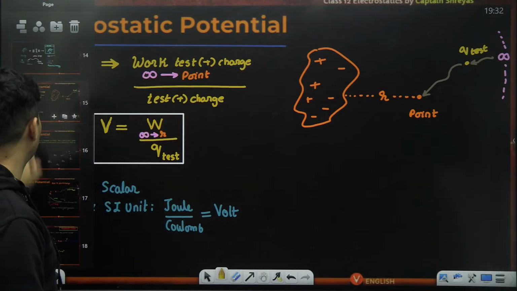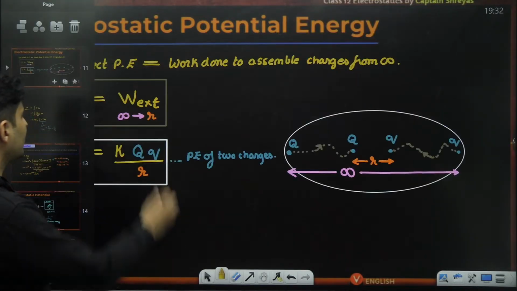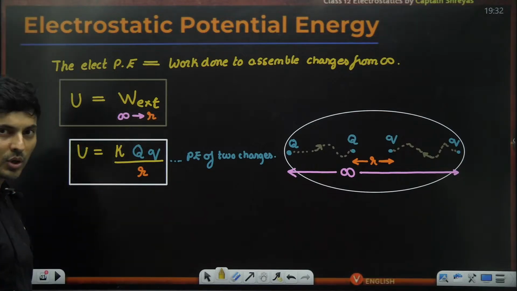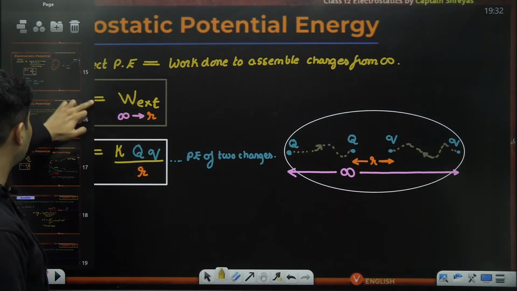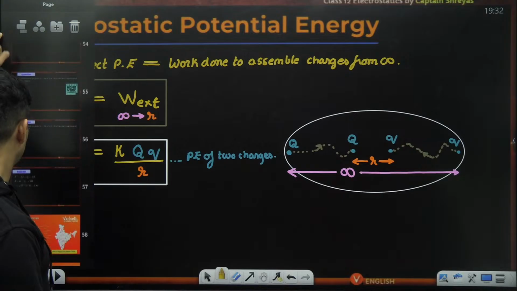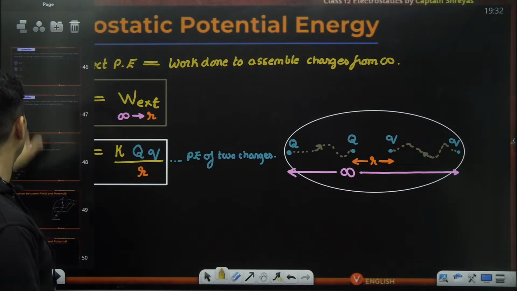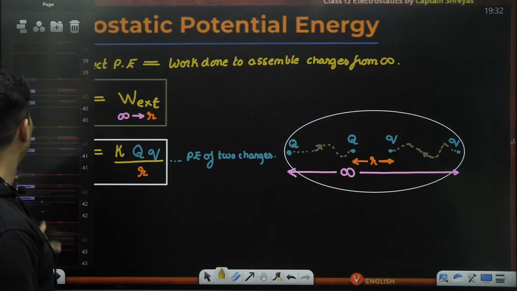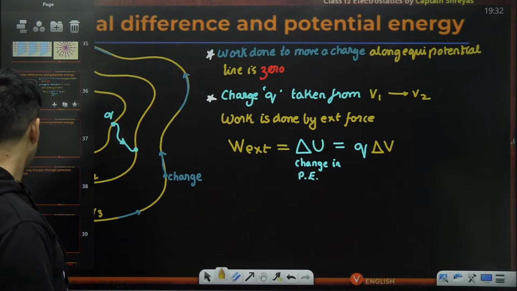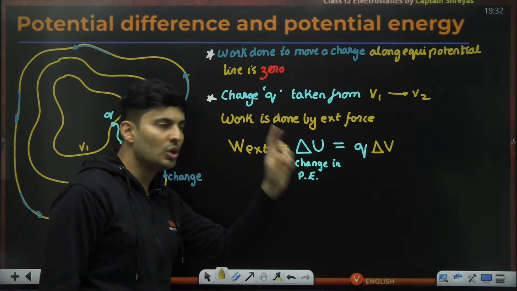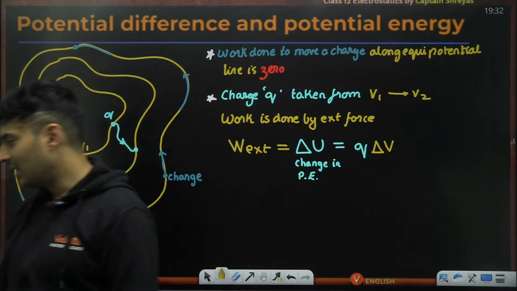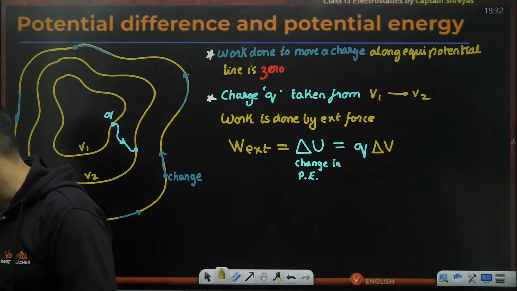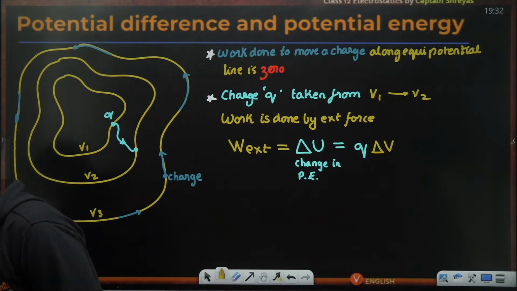And what is the work done? The work done is exactly the energy, potential energy. So that is the reason why this particular formula will work. Work done is Q delta V. Is this absolutely clear? Everybody with me?